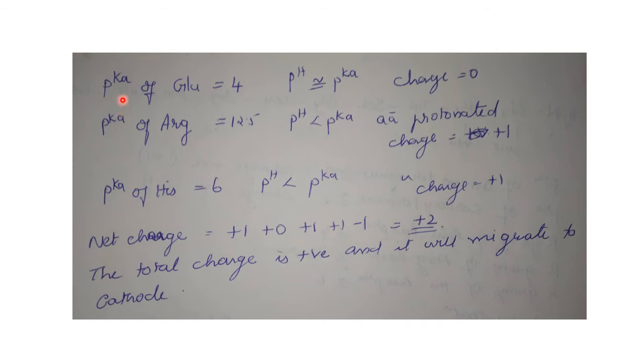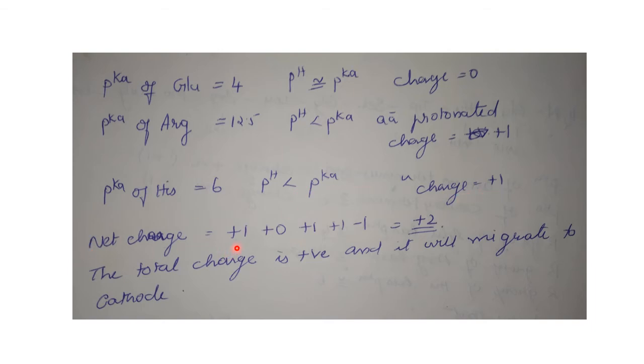So pKa of glutamic acid is 4. So pH is approximately equal to pKa, so charge will be 0. pKa of arginine will be 12.5. pH less than pKa, so amino acid protonated, charge will be plus 1. And for histidine, pKa of histidine is 6. So at a pH less than pKa, charge will be plus 1.